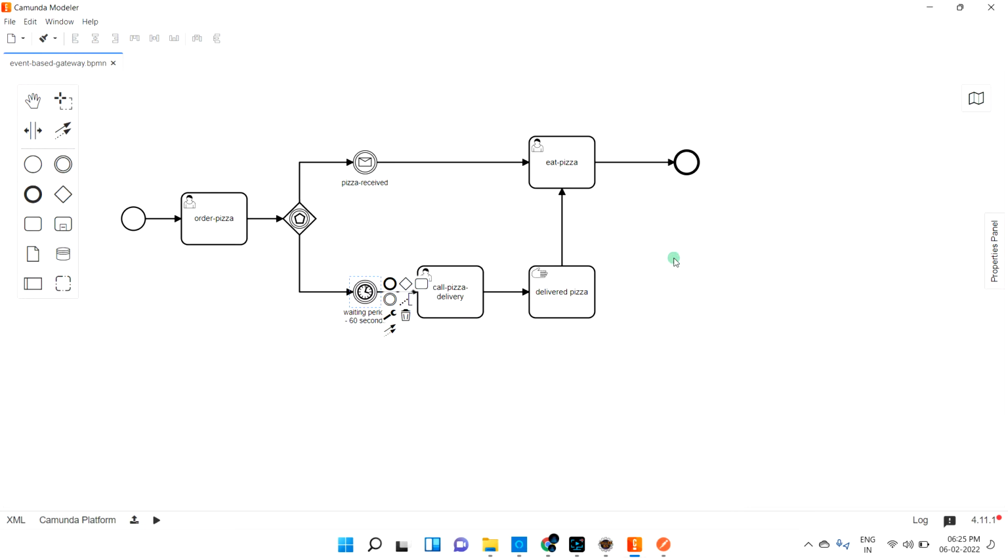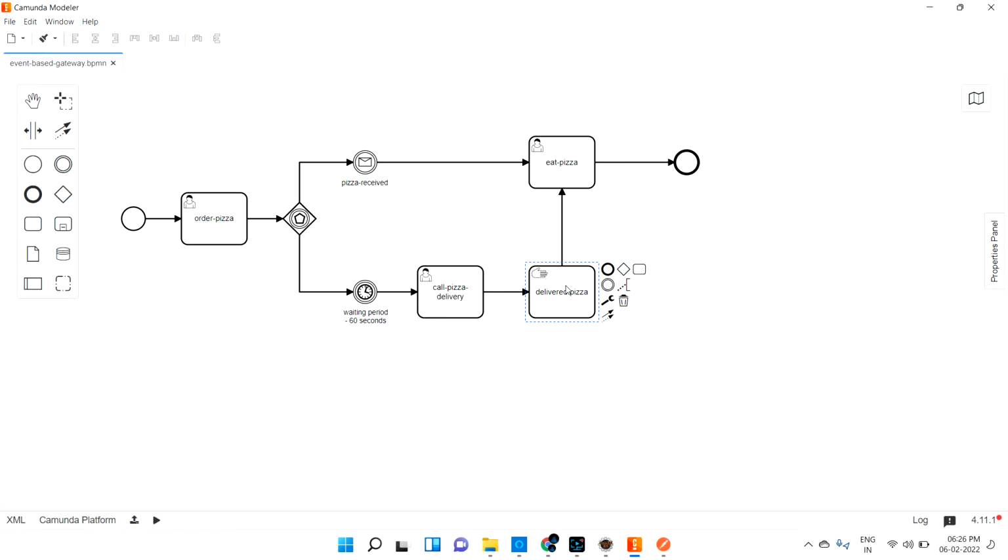So I have almost created the whole BPMN diagram. First step, the user task is ordering the pizza. Based on some event, maybe the message received event, it will go this flow, or that is a waiting time event. After it exceeds the 60 seconds, it will go this flow. After 60 seconds, it will call the pizza delivery guy, then deliver the pizza, then eat the pizza, right? Otherwise you can directly eat the pizza. This is like a manual task, correct? So this has to happen manually. Okay, so that's all, guys. We have done the flow.